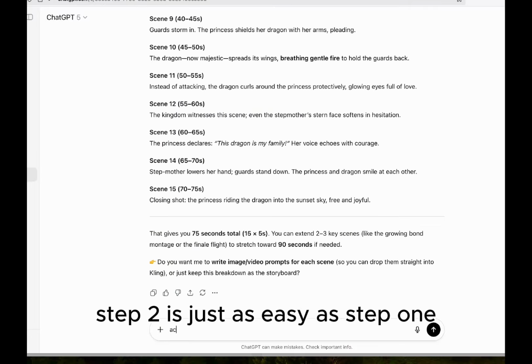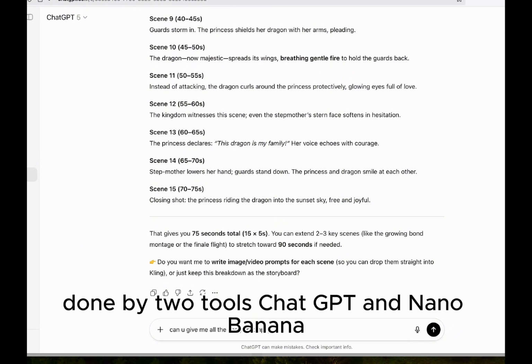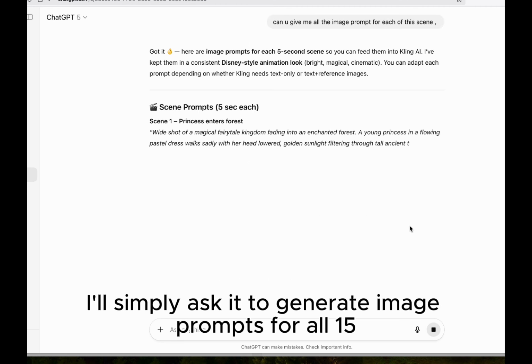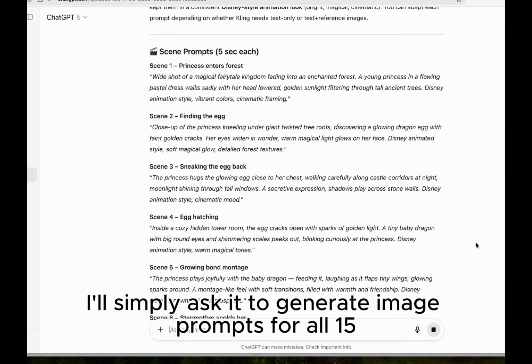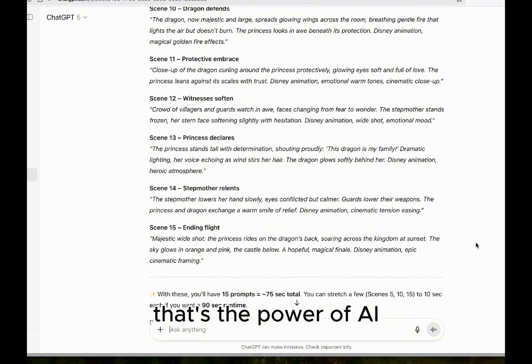Step 2 is just as easy as step 1, because all the heavy lifting is done by 2 tools, ChatGPT and Nano Banana. All you really need to do is communicate clearly with ChatGPT. I'll simply ask it to generate image prompts for all 15 scenes. And boom, everything is ready in just 2 minutes. That's the power of AI.